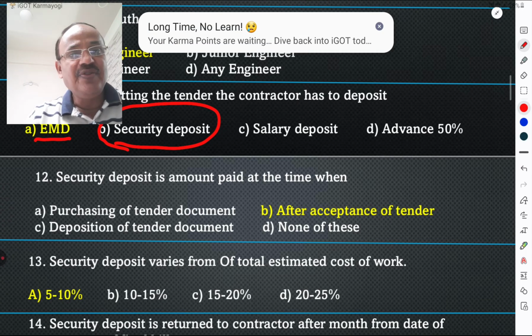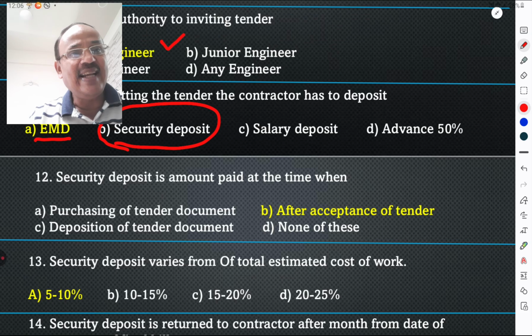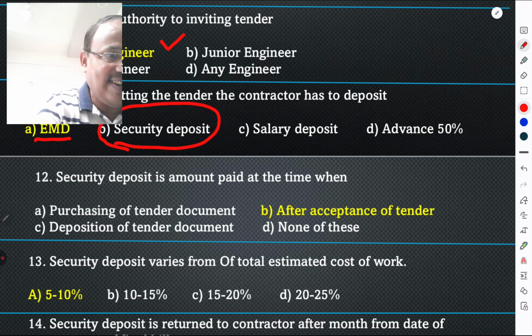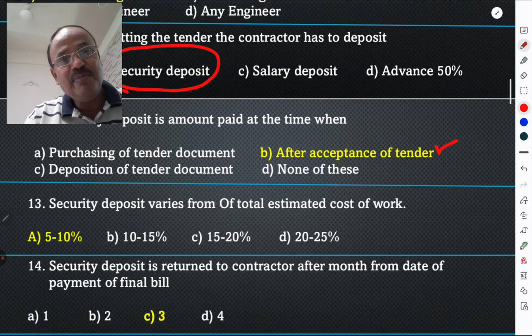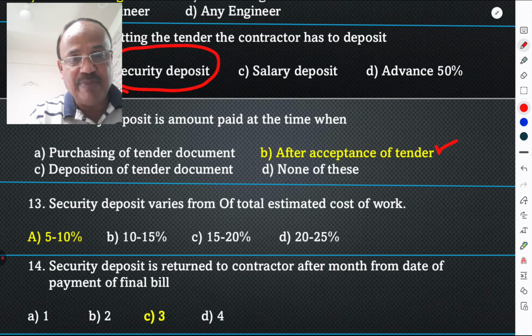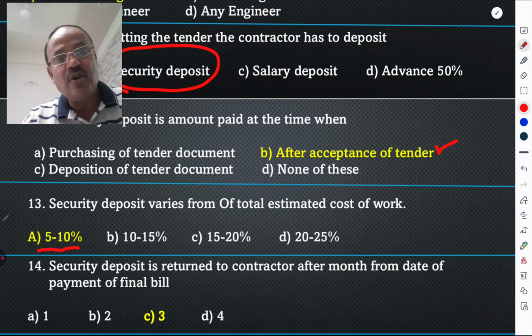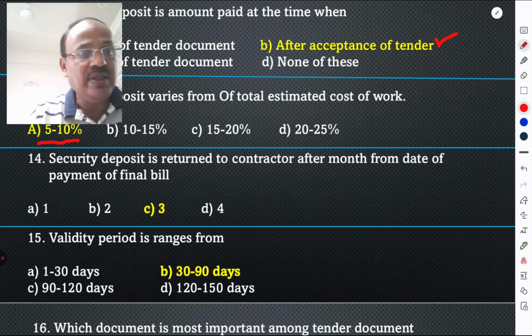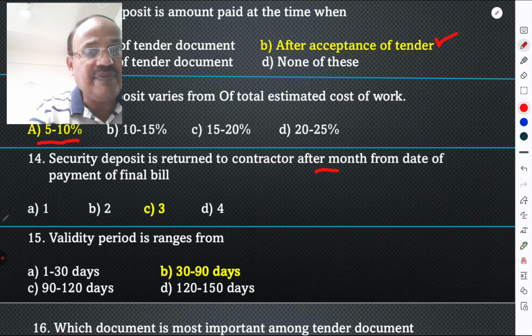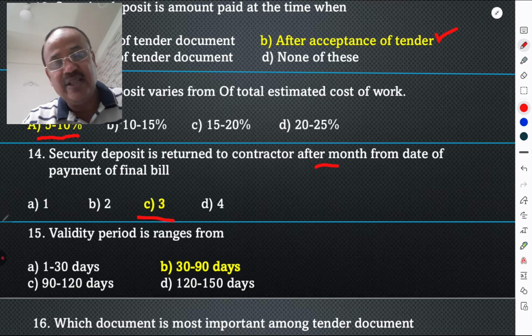Security deposit is amount paid at the time when purchasing of tender document, after acceptance of tender, as discussed earlier, after acceptance of tender or after work order, or before issuing the work order and after issuance of letter of acceptance. Security deposit varies from dash of the total estimated cost of the work, 5 to 10% of the estimated cost of the work. So option A is the correct answer. Security deposit is returned to the contractor after dash month from the date of payment of final bill, after 3 months of date of payment of final bill.